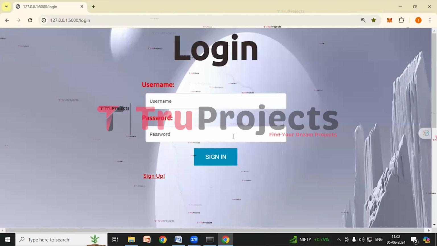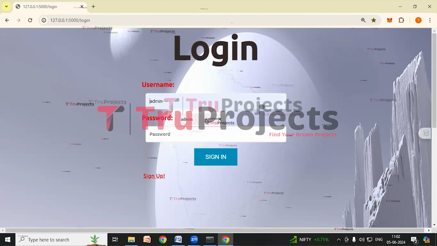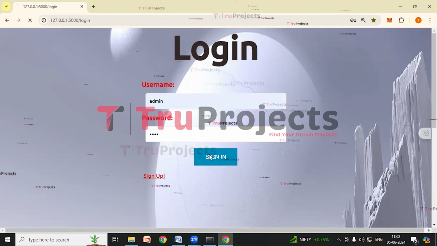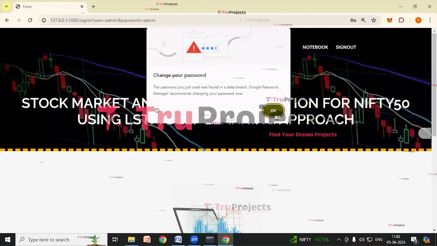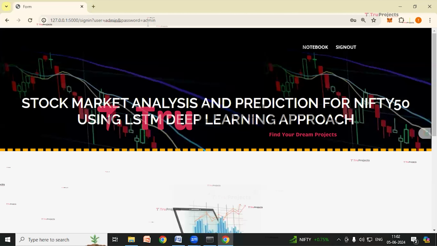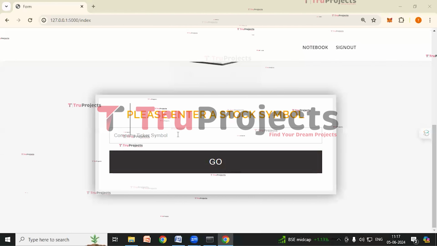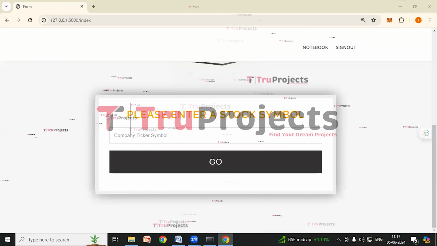Here we have to give our credentials, username and password. I'm giving mine. And click on sign in button. So it has redirected us to the predictions page. So now we have to enter ticker symbol here and the application will give us the closing stock price predictions of that particular company.